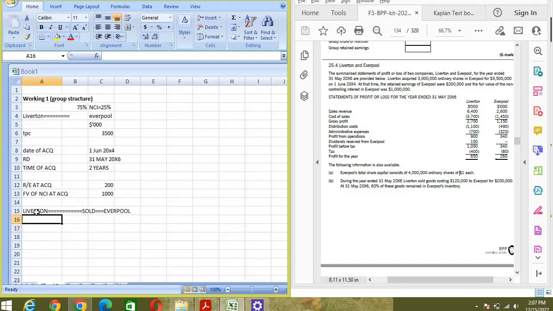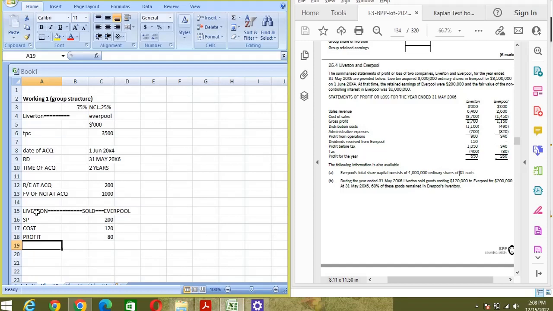Here, the parent sold goods to the subsidiary. During the year ended 31st May 2006, Liverton sold goods costing 120 to Everpool for 200,000. So the selling price is 200 and it cost 120 to Liverton, so the profit is 80.